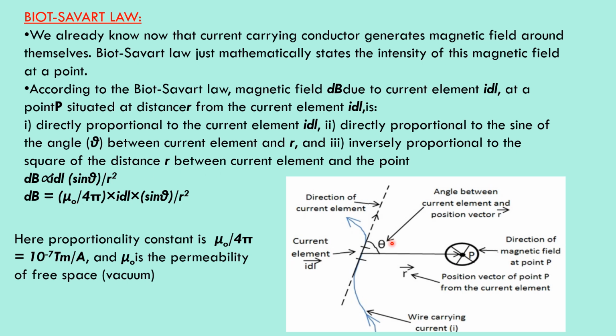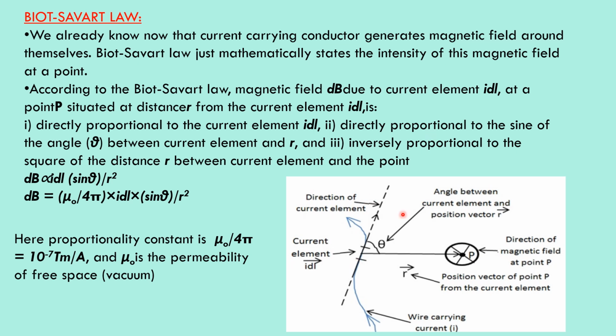According to the Biot-Savart law, the magnetic field experienced at point P, produced by a current carrying conductor, is directly proportional to the current element dl, the small length of the wire.